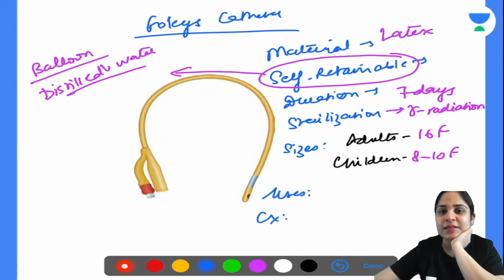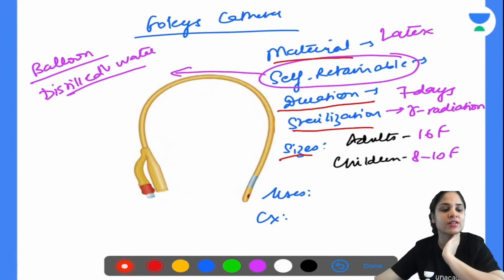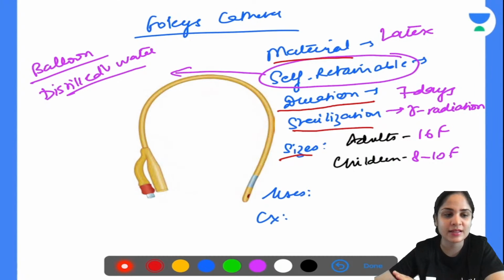Everyone must be thinking, ma'am is starting from a very basic topic, we will read this ourselves, but these things are not remembered. In the exam it comes up: how much time do you keep the catheter for, what is the material it is made up of, what are the sizes, what is the sterilization, and in one liners you all get the answer wrong. So you need to even know a little bit of the basics.